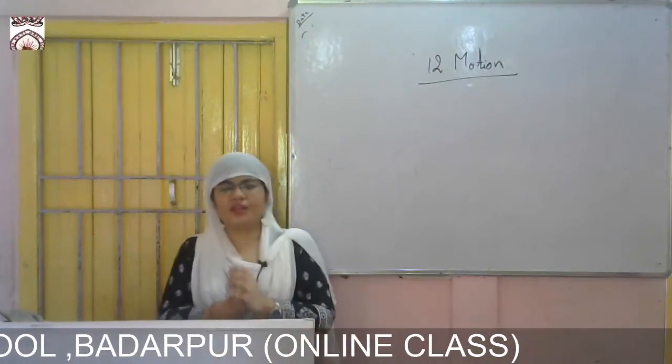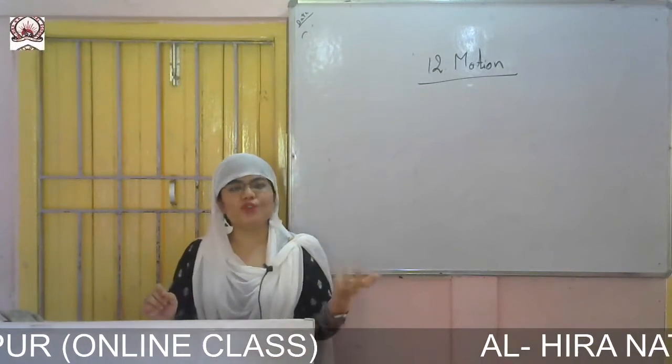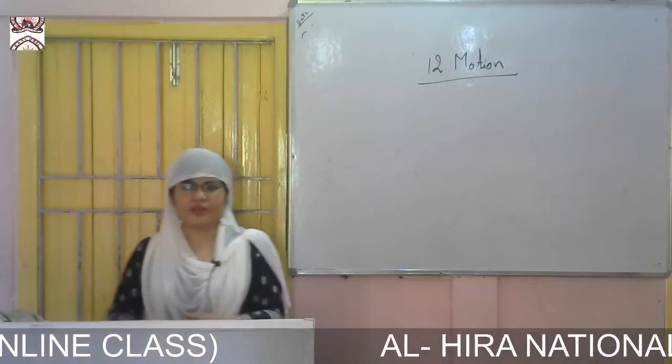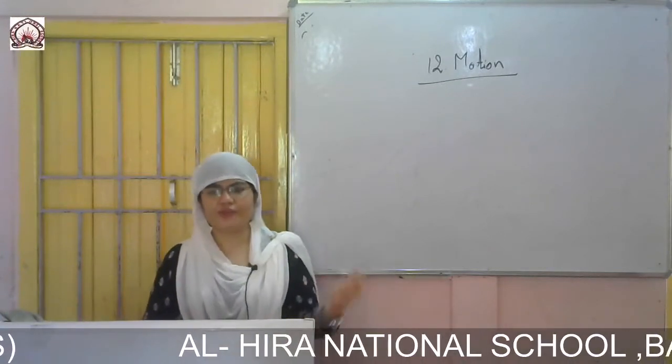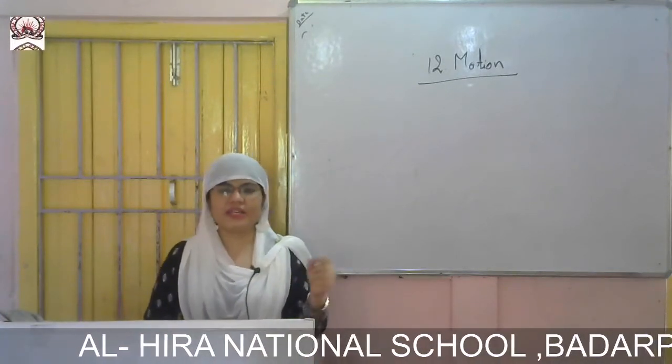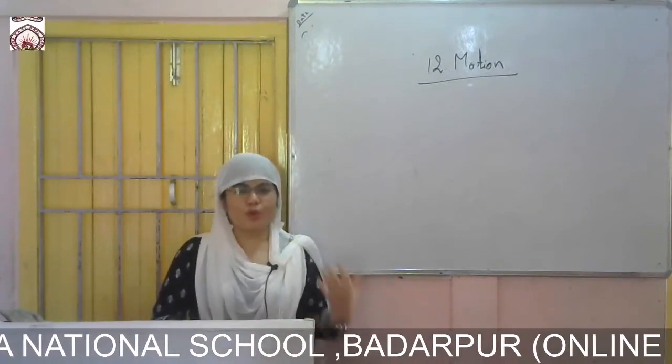So suppose you are sitting in a moving train, okay. You are sitting and looking outside near the window side. At that time, since the train is moving forward, obviously you will see the tree is in motion, it is going backward, okay. So for you it is a motion.